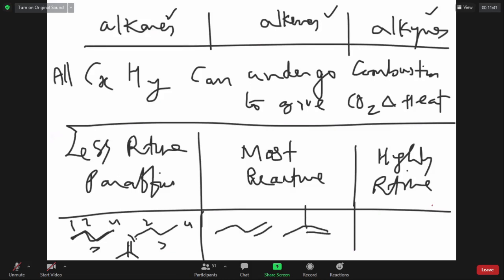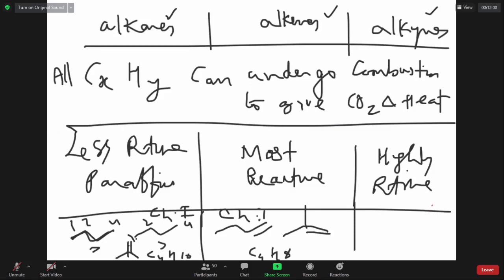It is 1-butene, a single chain. It is 2-methyl-1-propene. Both have formula C4H8. These two have formula C4H10. Chain isomerism, chain isomerism.